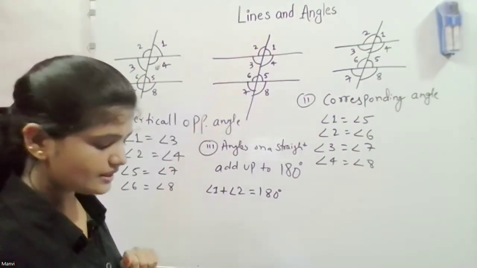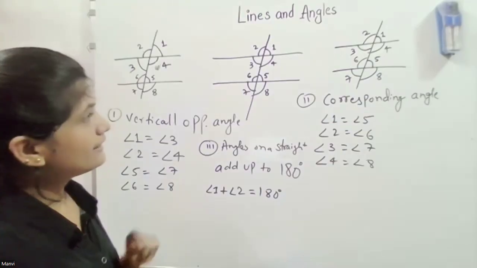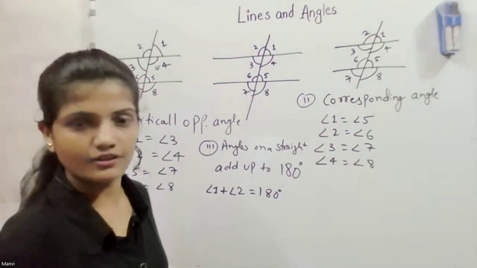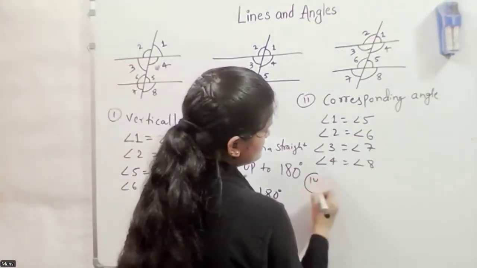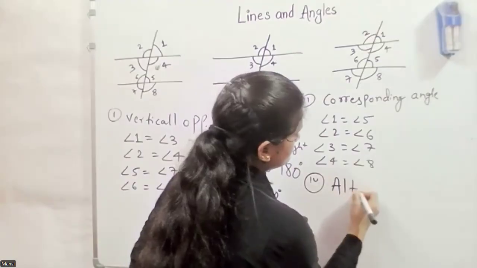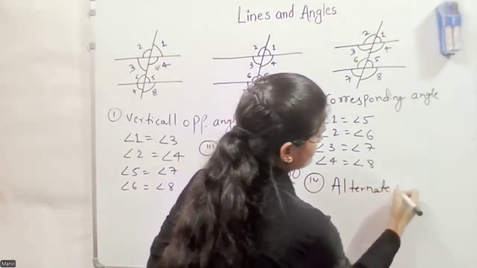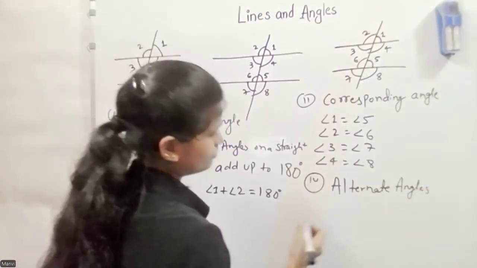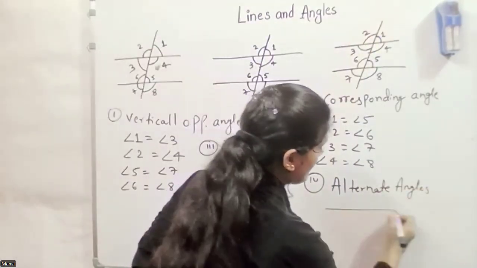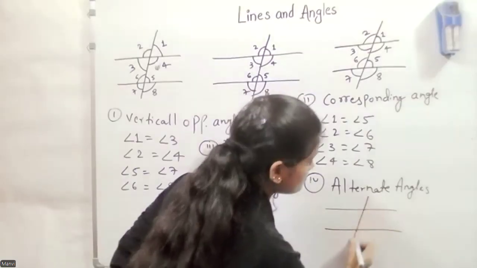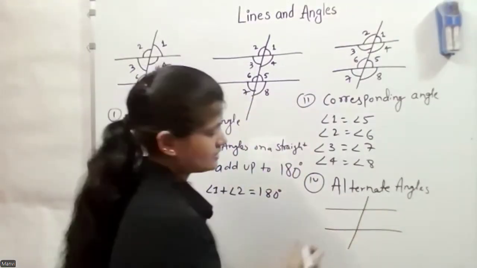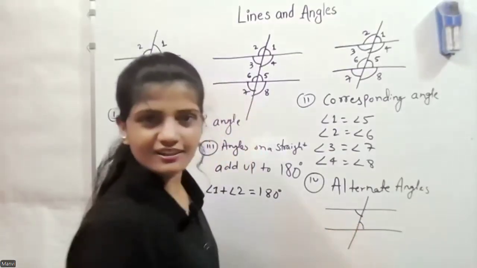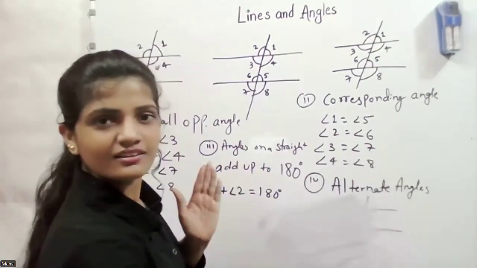Are we doing a question now? No, one more thing, which is alternate angles. The fourth concept is alternate angles. What are they? If we have these two parallel lines and one transversal, this angle, this and that, it looks like alternate, one this side, one that side.